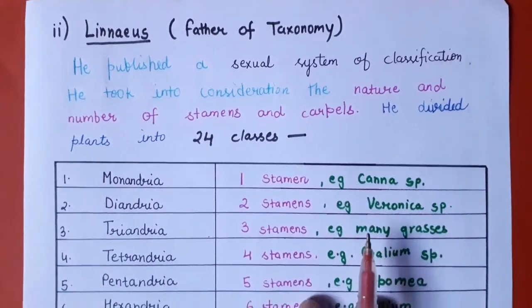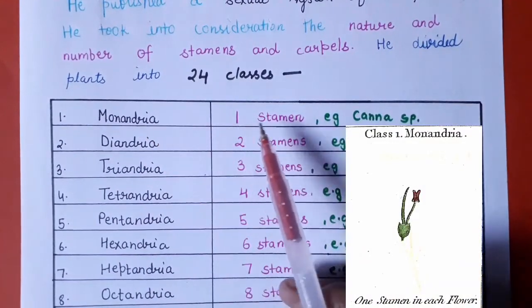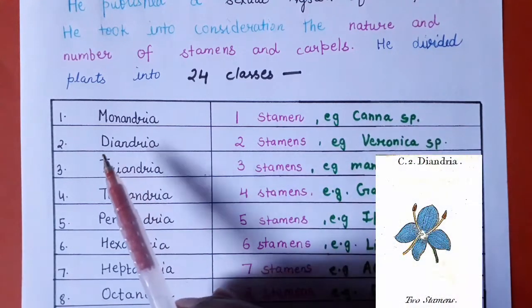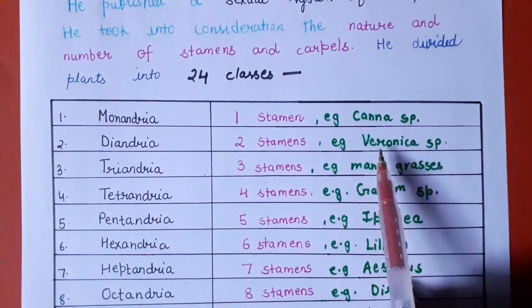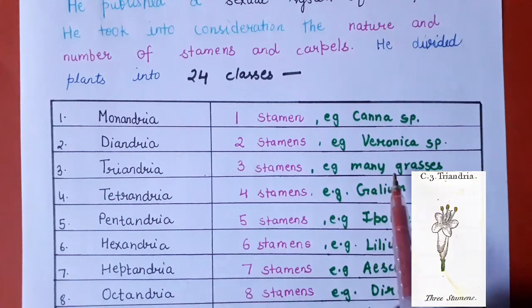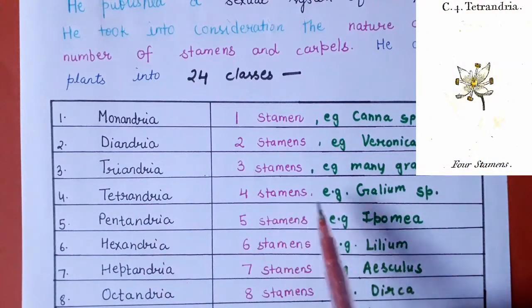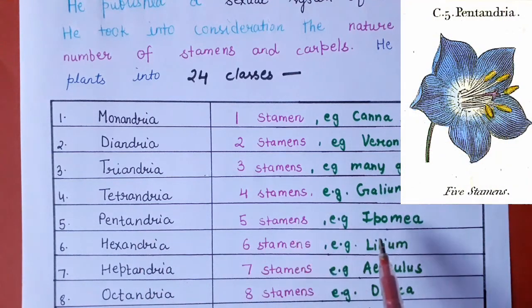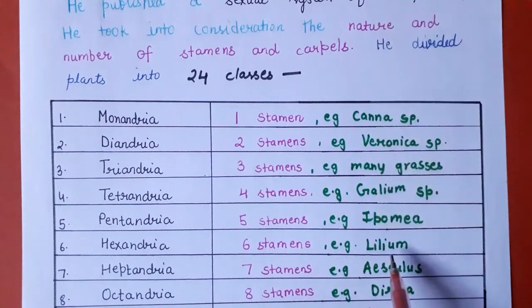So these classes are: class first is Monandria, which consists of one stamen. Example is Canna species. Second one is Diandria, which consists of two stamens. Example is Veronica species. Triandria, three stamens. In the case of different types of grasses, this type of stamens can be seen. Tetrandria, four stamens. Example is Galium species. Pentandria, five stamens. Example is Ipomoea. Hexandria, six stamens. Example is Lilium.